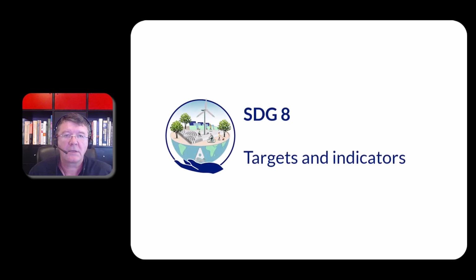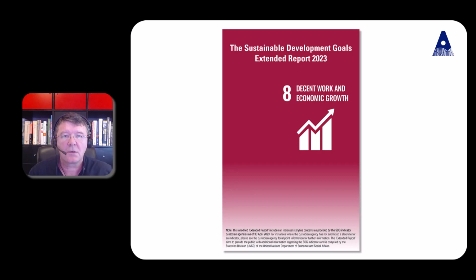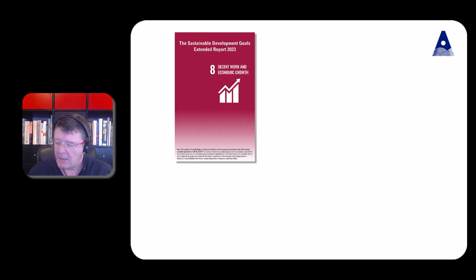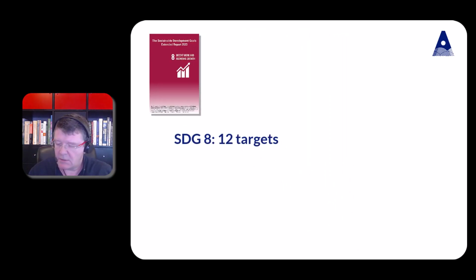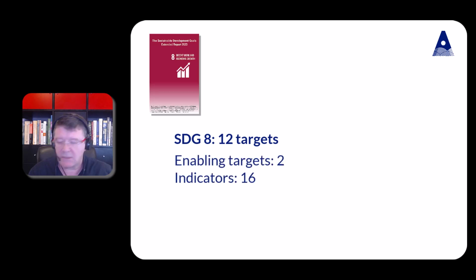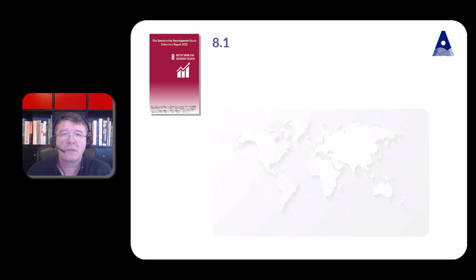And here we're going to look at the Extended Report 2023 for SDG number 8, Decent Work and Economic Growth. SDG number 8 has 12 targets, 2 of them are enabling targets, and there are 16 indicators associated with SDG 8. Target 8.1.